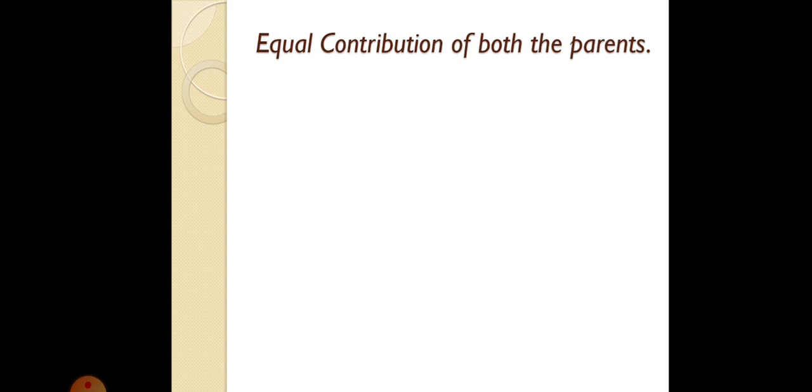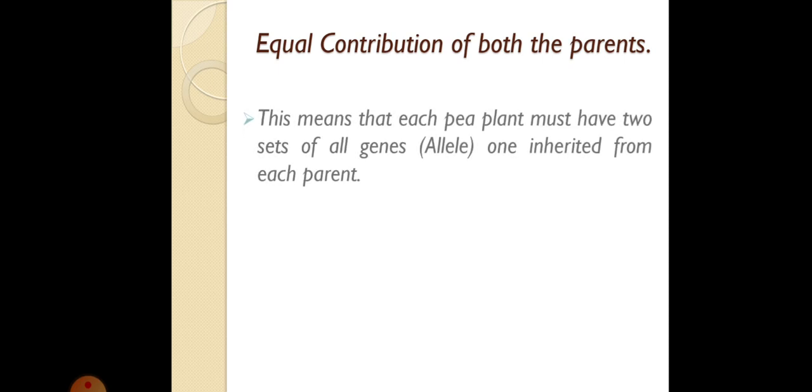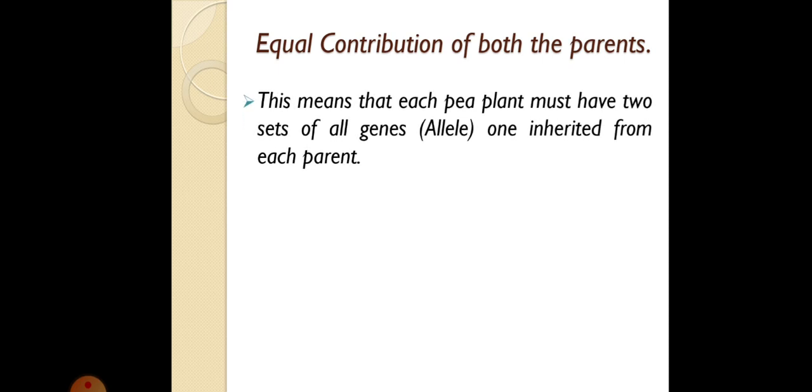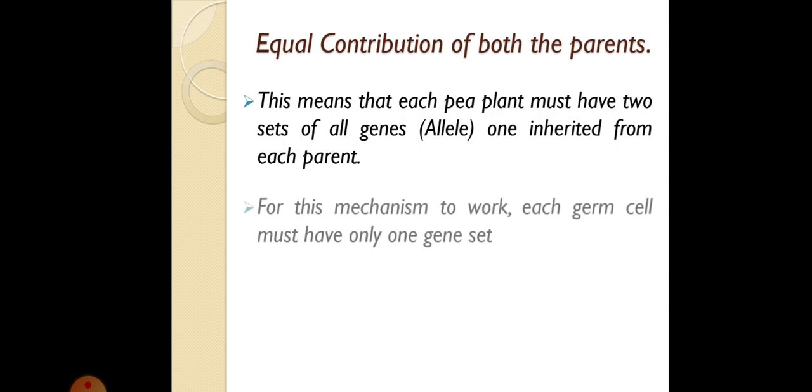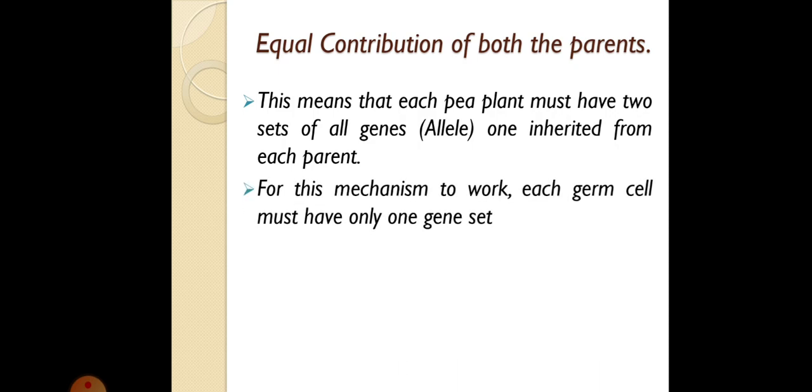Now, we discussed in the earlier class the equal contribution of parents. The parents contribute their DNA equally. This means that each pea plant must have two sets of all genes, one inherited from each parent. For this mechanism to work, each germ cell must have one gene set. Here, germ cell refers to the sperm or the egg, the male gamete or the female gamete. It means that the gamete should have only one set of genes.